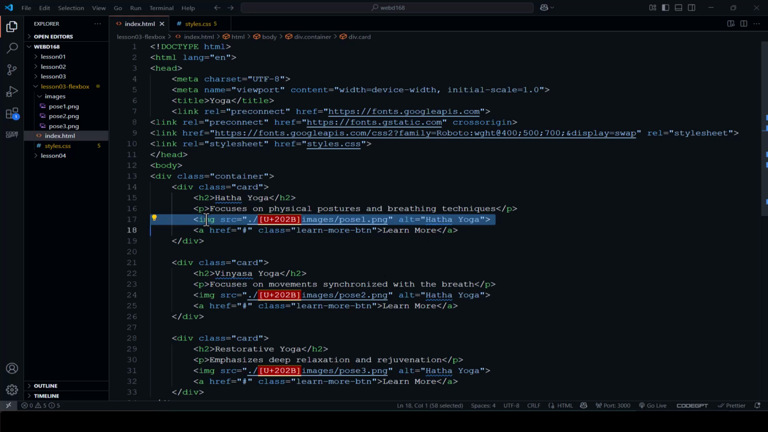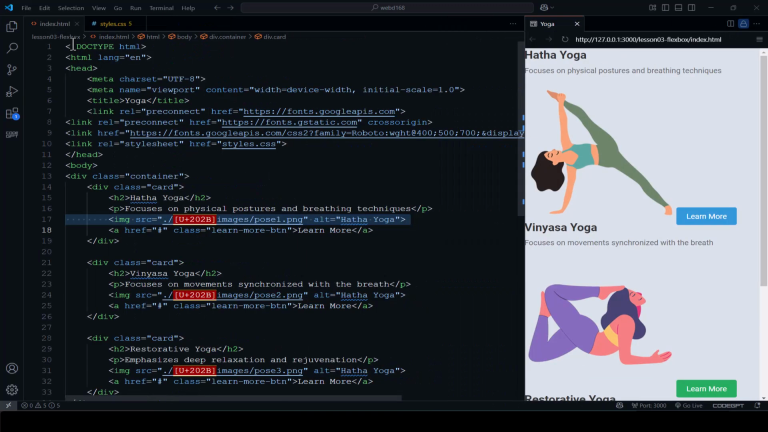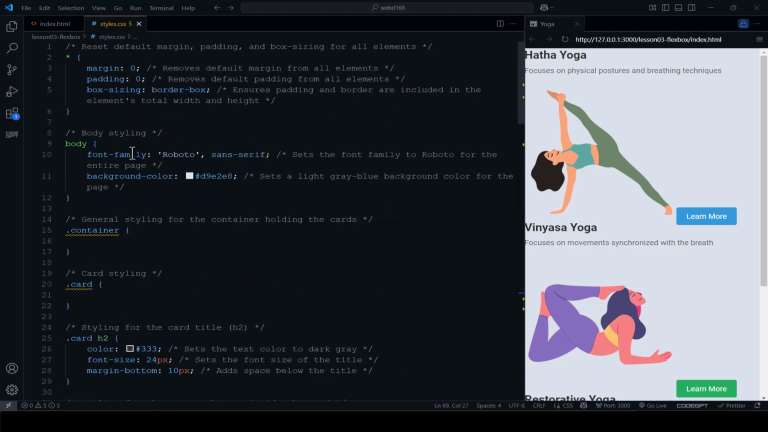element above the A element within the container. The source attribute was set to the correct image path, and a descriptive alt attribute was included to enhance accessibility. I'm going to go ahead and open up my style CSS file, and on the style CSS file, I added in explanatory comments throughout the CSS to provide clarity on each styling rule and to help support your understanding of